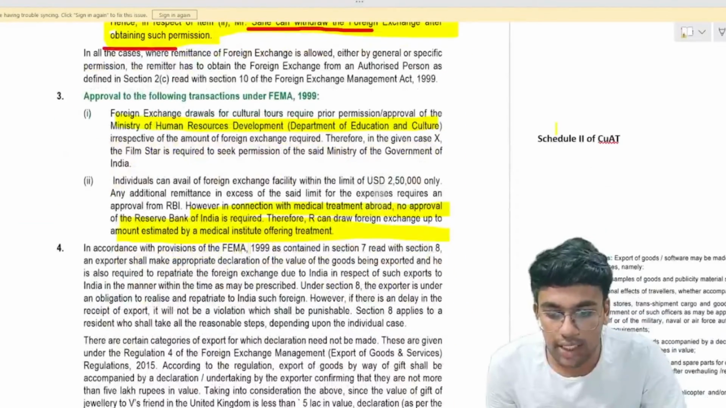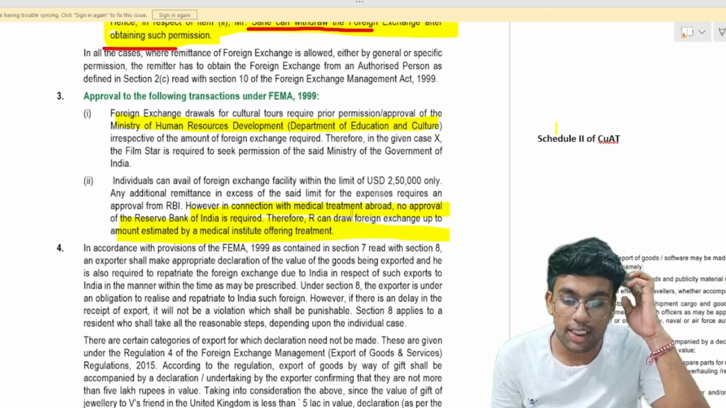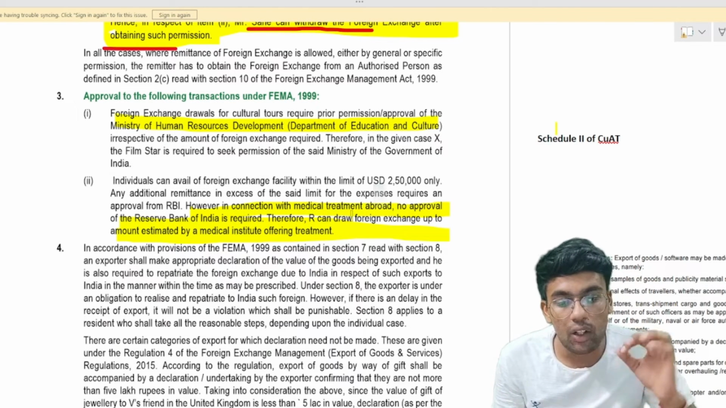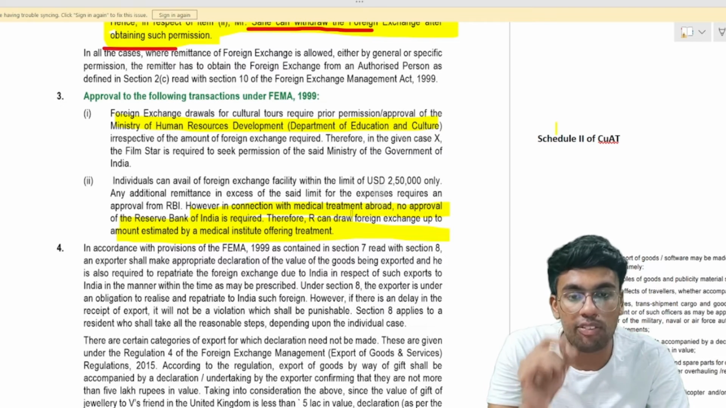So the answer to this says that in connection with medical treatment abroad, no approval of the Reserve Bank of India is required. Therefore, R can draw foreign exchange up to an amount which is estimated by a medical institute offering treatment.